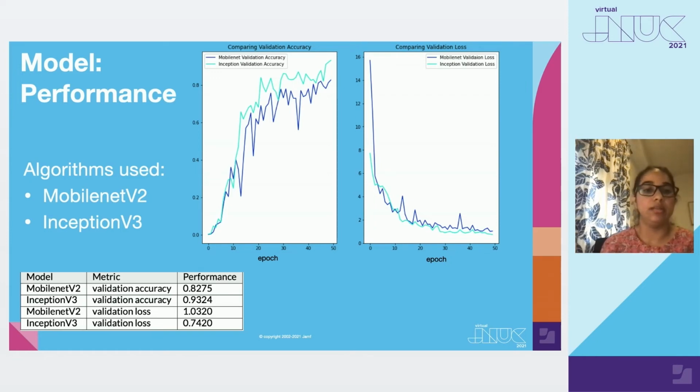We can see that the accuracy of the Inception V3 model is more than that of MobileNet V2, and the loss of Inception V3 is less than that of MobileNet V2, which means that Inception V3 performed better than MobileNet V2, and hence is our final selected algorithm.